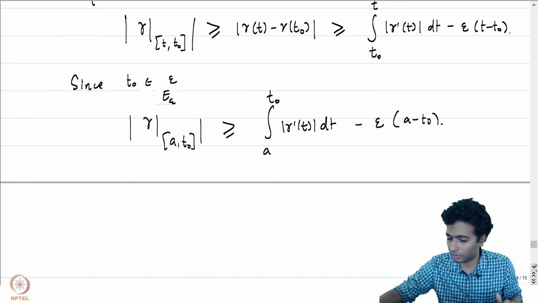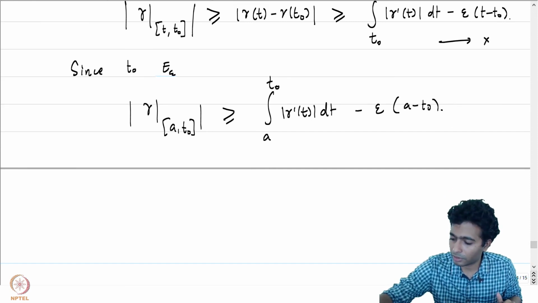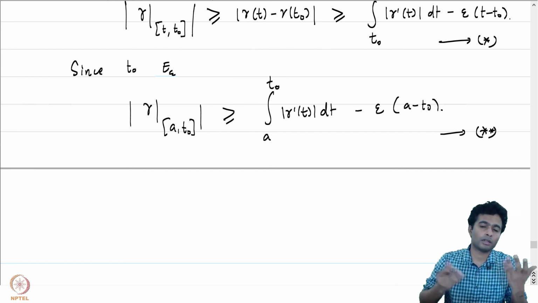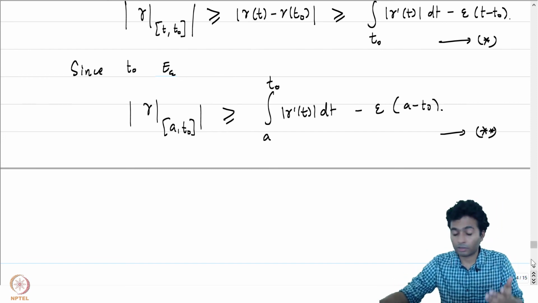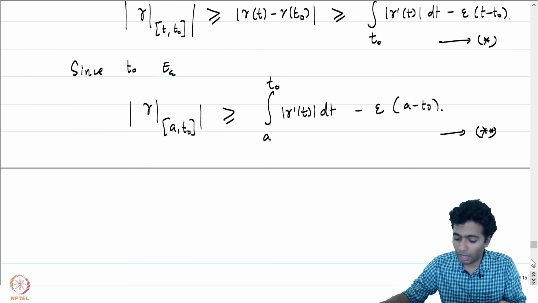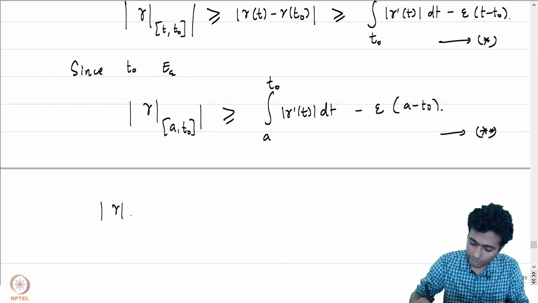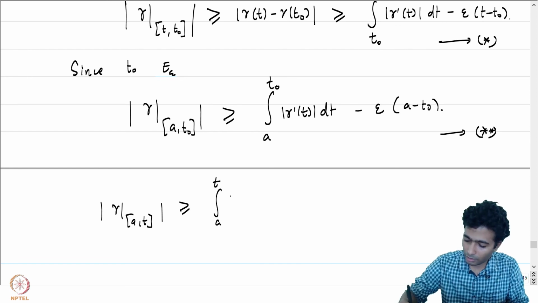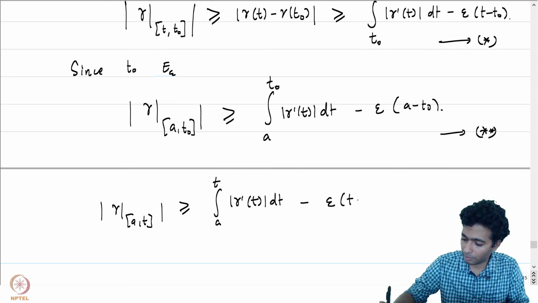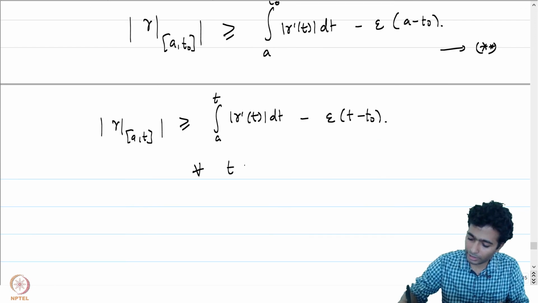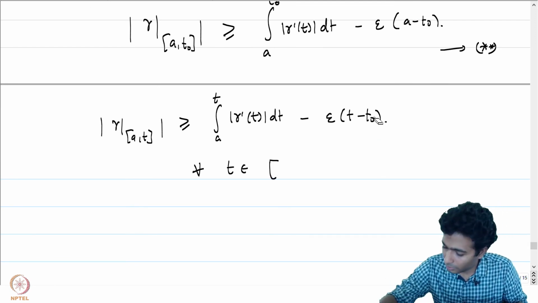And if we use these two equations, using star and star star, and the exercise of looking at the concatenation of gamma 1 and gamma 2 and the arc length being the sum of the arc lengths, we have the arc length of gamma restricted to A, T is greater than or equal to integral A to T mod gamma prime T dt minus epsilon times T minus T naught. This is true for all T.